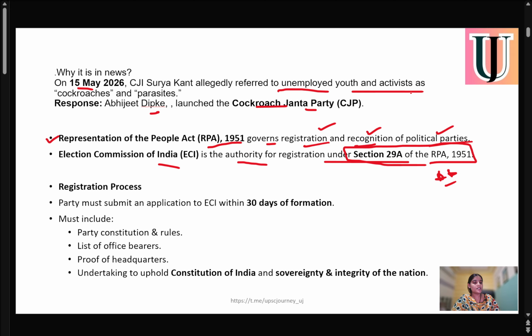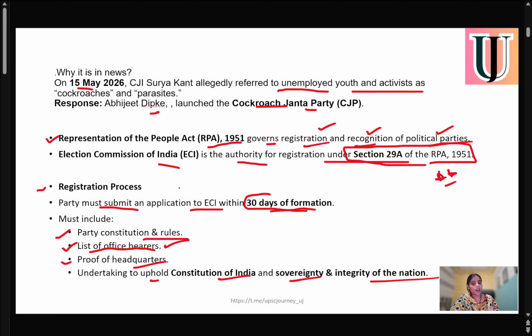There's a proper registration process for forming a party. The registration process includes that the party must submit an application to the ECI, the Election Commission of India, within 30 days of formation. The party must include a constitution and rules, which means the party should have a constitution and rules. Second, a list of office bearers, which means they have to disclose their office bearers. Third, they need to provide proof of their headquarters and an undertaking to uphold the Constitution of India and the sovereignty and integrity of the nation.